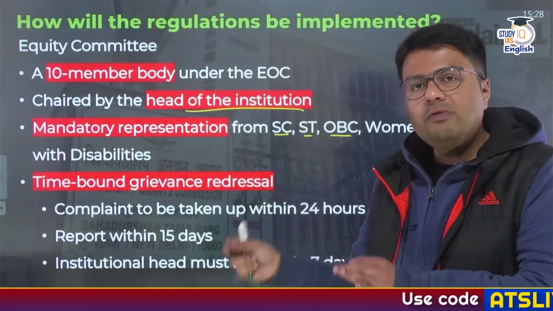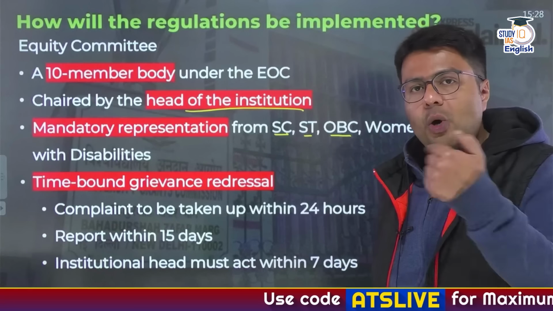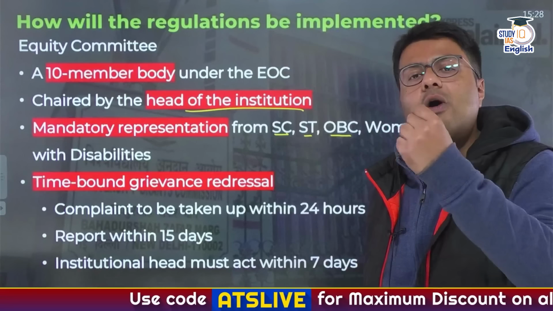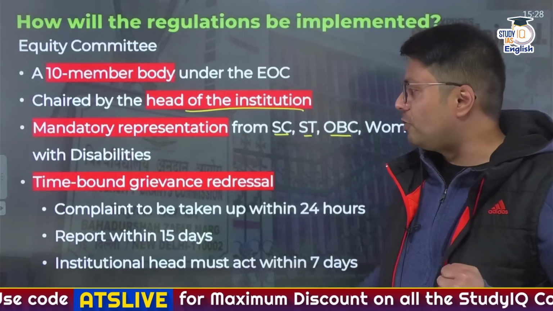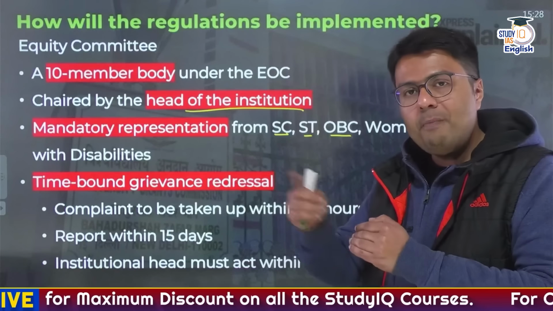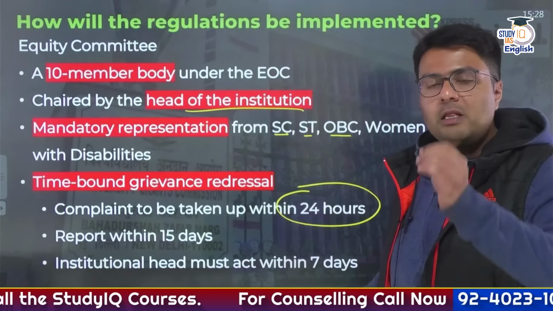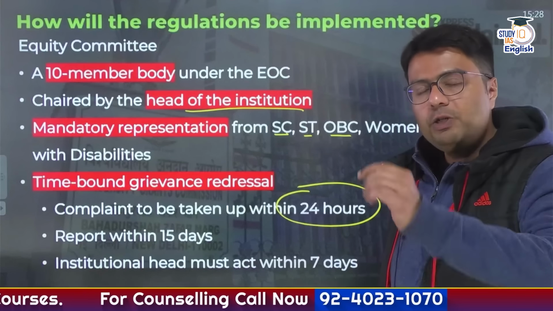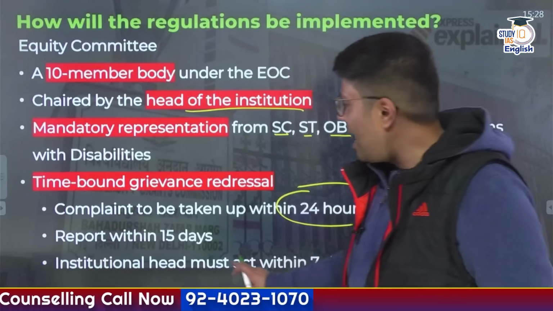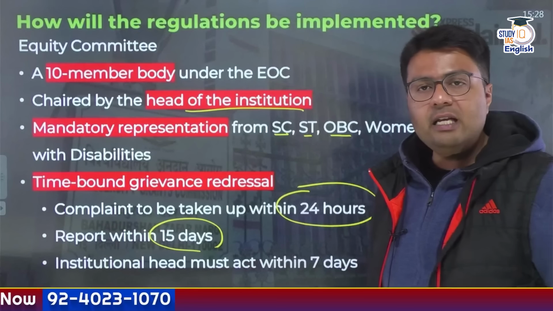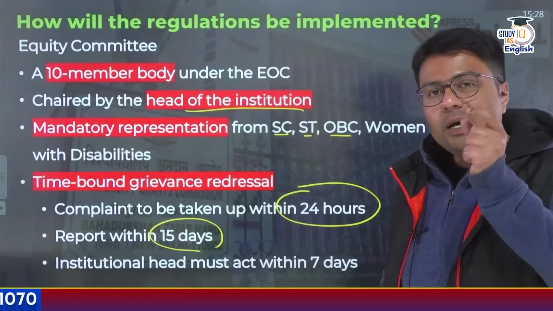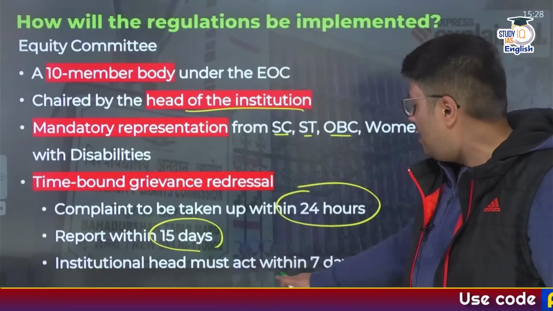The purpose of this committee is to ensure time-bound addressal of the grievances that may occur in the colleges. A complaint made to this equity committee would be taken up within 24 hours. A report will be prepared for this complaint and should be submitted within 15 days, and the institutional head must act on the report within 7 days.